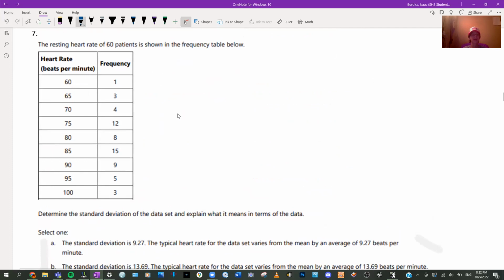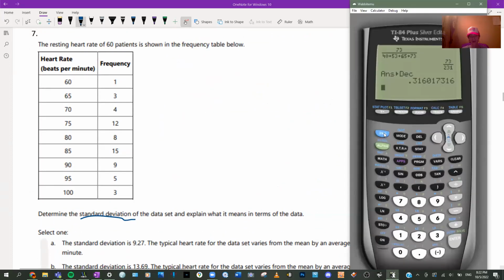A resting heart rate is shown. Determine the standard deviation of the set. All right. Well, we're gonna have to enter our data here. So, edit. Clear. Oh, sorry. Del. All right. And look, see, there's 2 things.